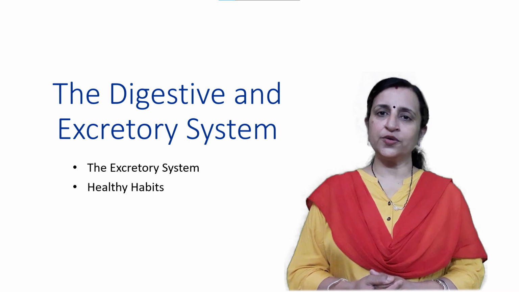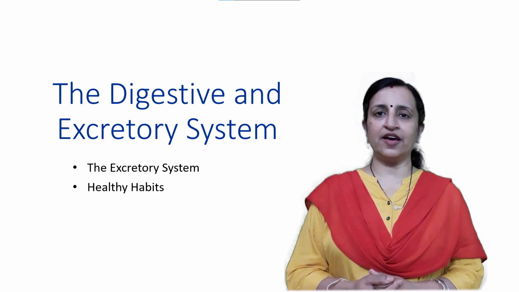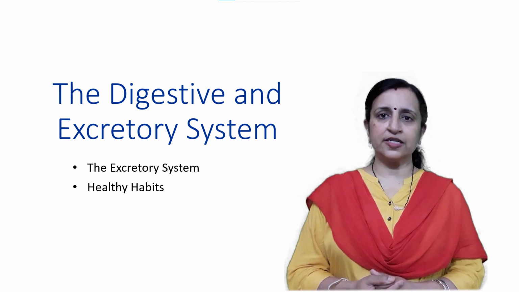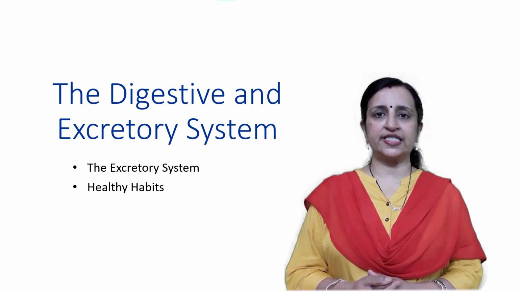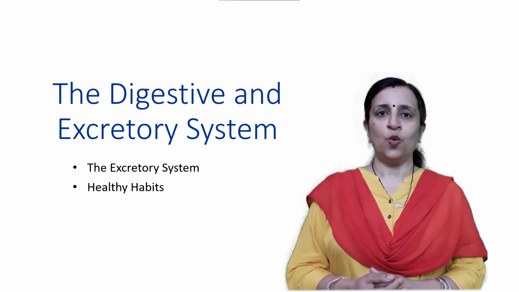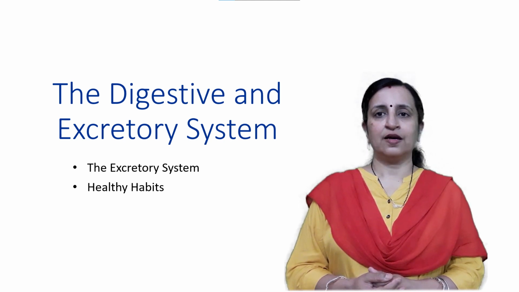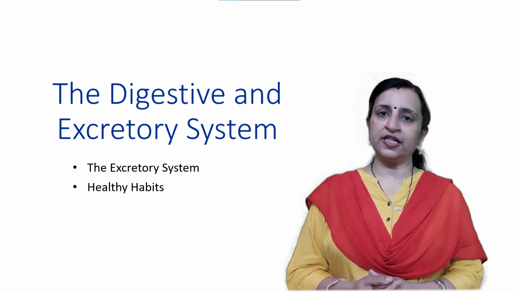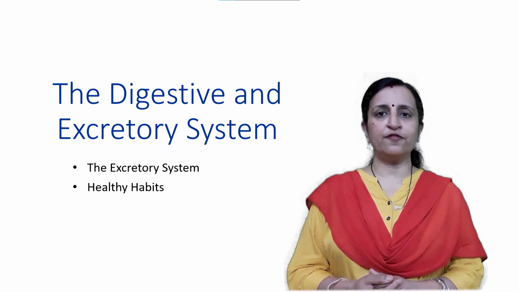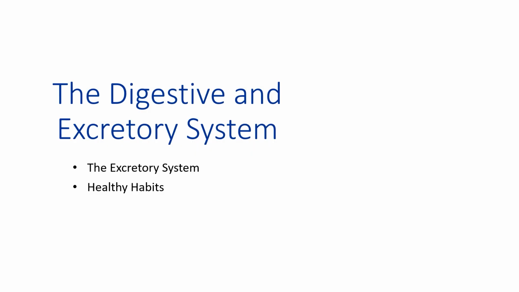Here I am going to continue with the third chapter of your first term syllabus, the digestive and the excretory system. In the previous video of this chapter, you have learned about the various parts and stages of the human digestive system. Now we will learn about one more organ system of the human body, the excretory system. Also, we will talk about some healthy habits which are required for the smooth functioning of both these systems. So let us start.